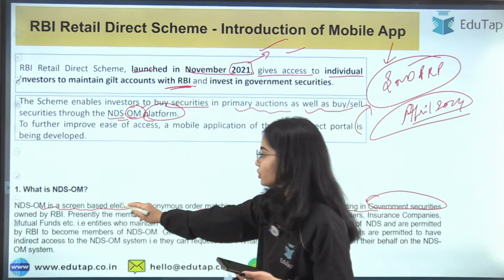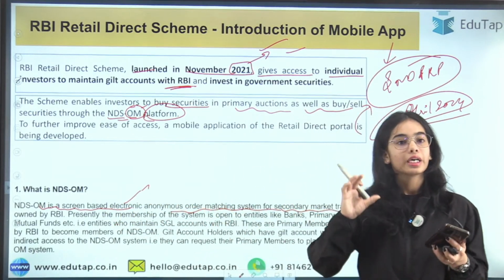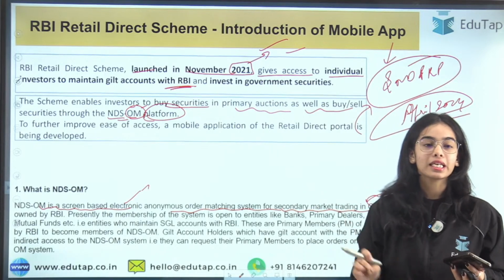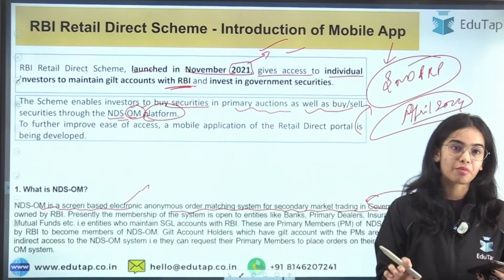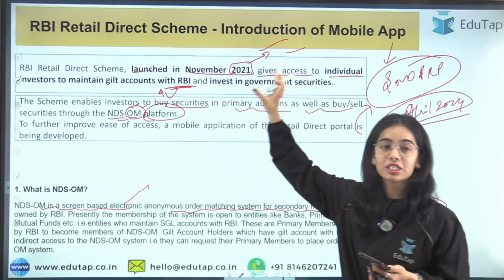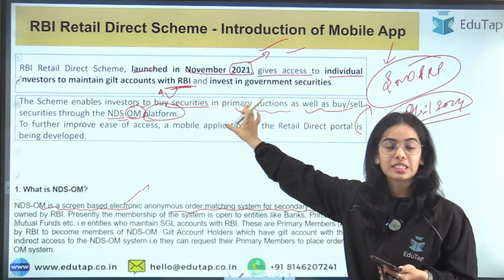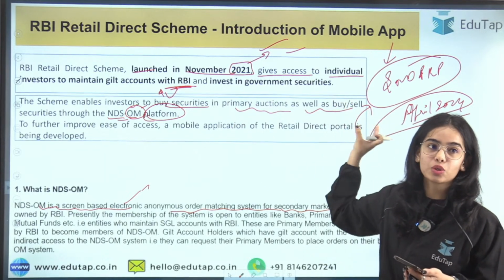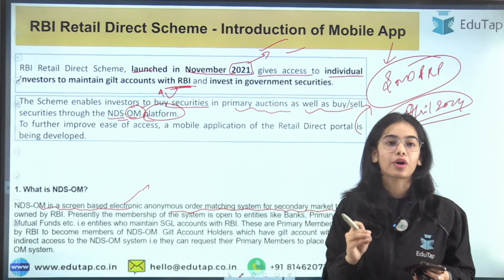So this is the system through which the retail investors are buying or selling the government securities in the secondary market. They have gilt accounts with the Reserve Bank of India, through which they can take part in the primary auctions, as well as through the NDS-OM they can buy or sell the securities in the secondary market.